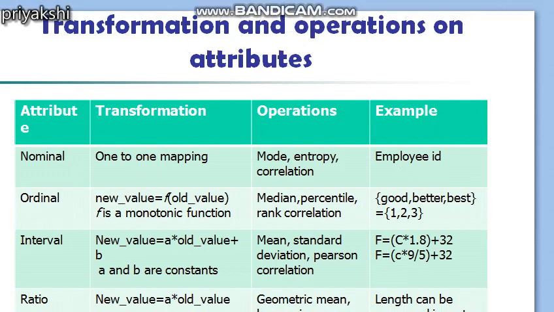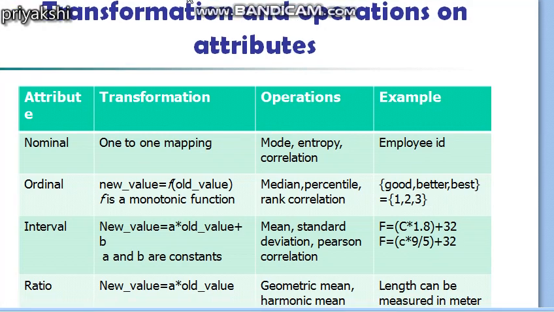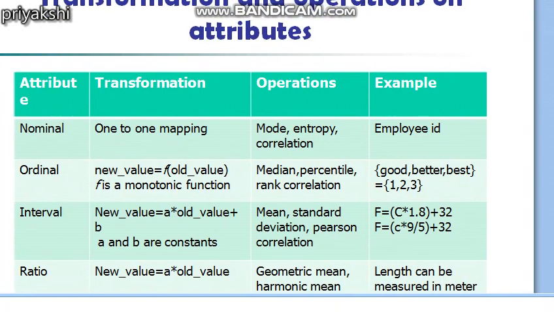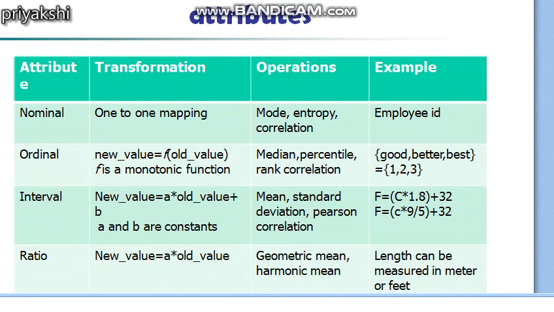Next we will see the ratio scale variable, okay. For the ratio scale variable, the transformation function is new value equals a times old value, where a is a constant. The statistical operations that are valid in case of a ratio scale attribute are geometric mean and harmonic mean, okay. So length is an example of a ratio scale variable.